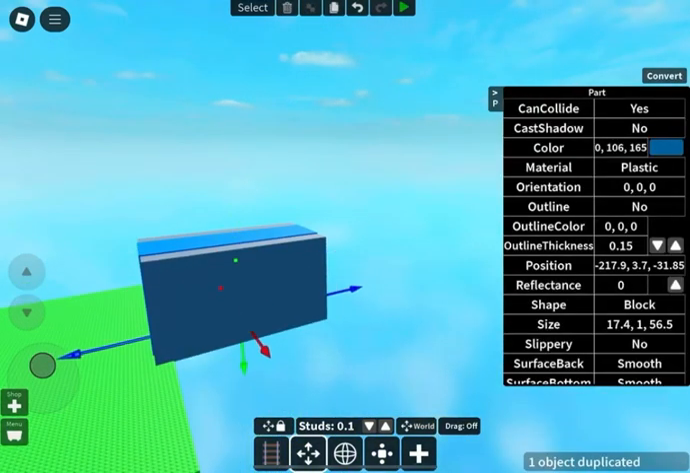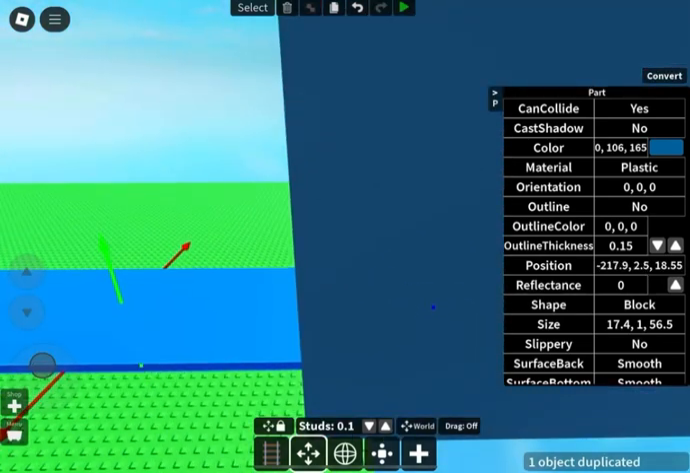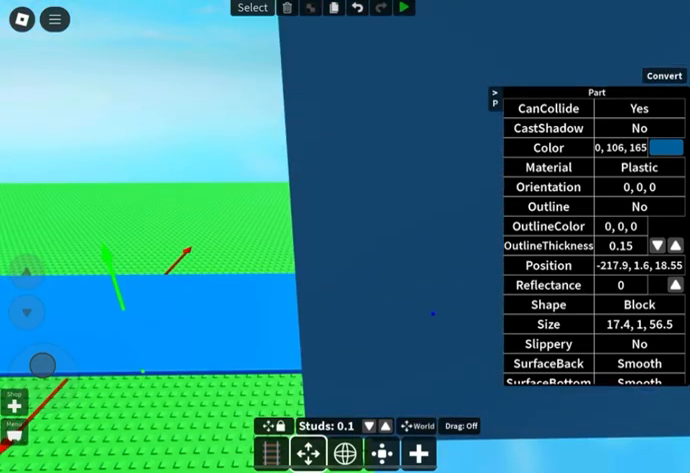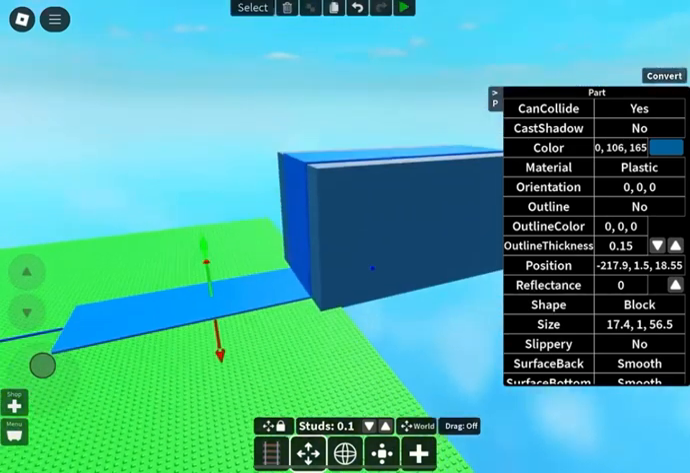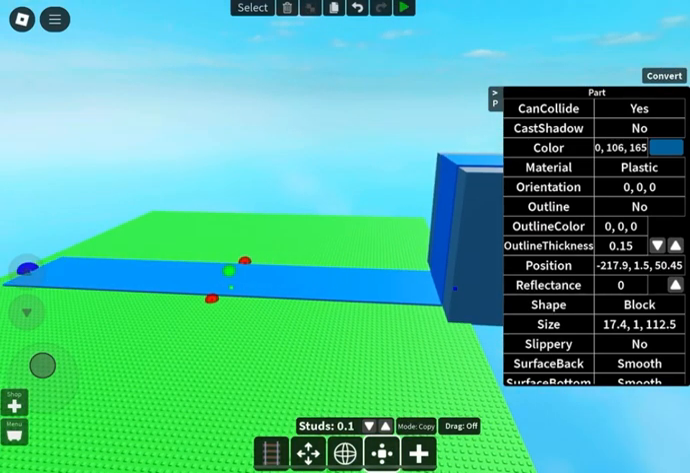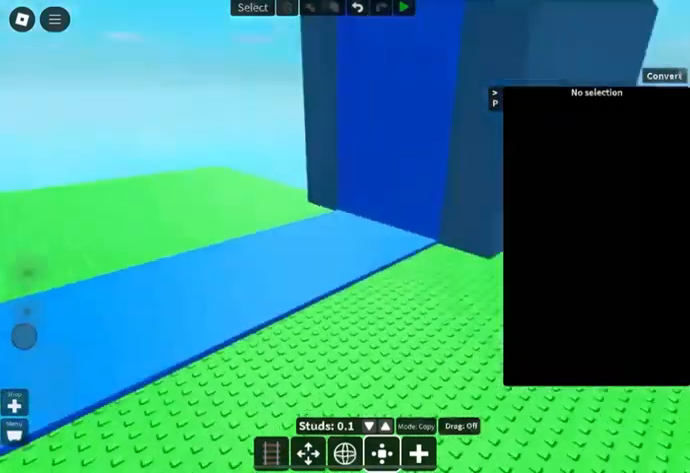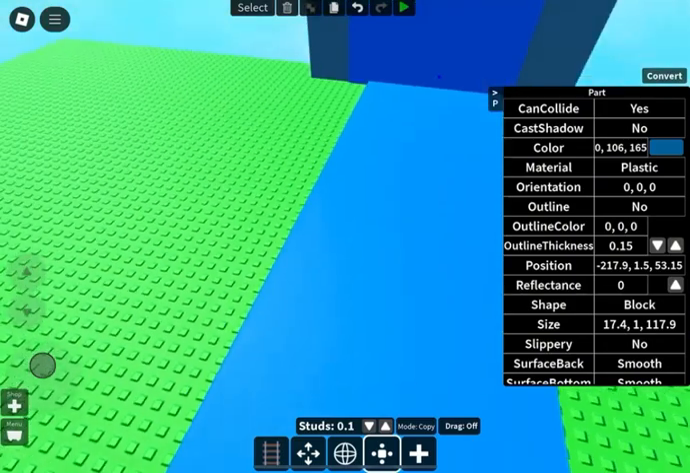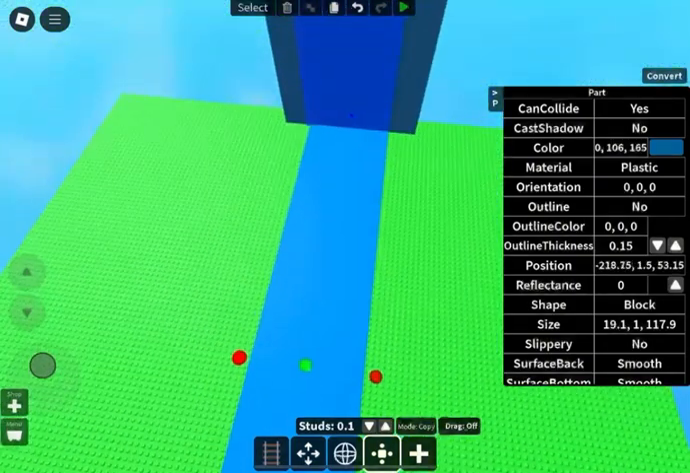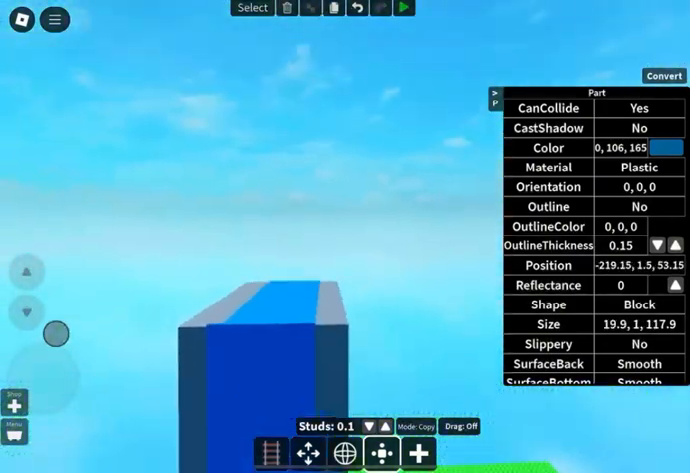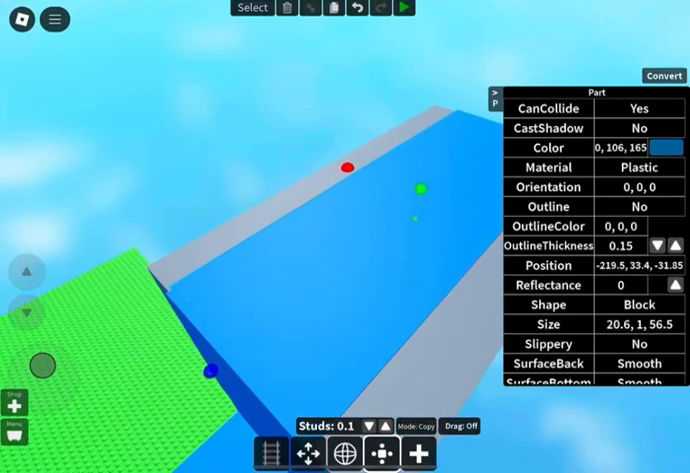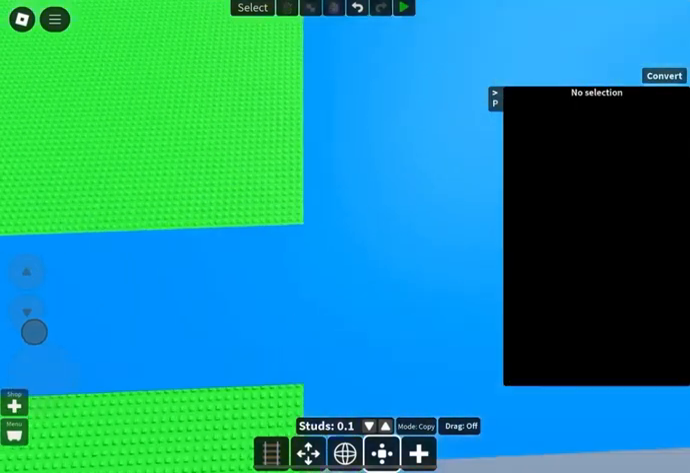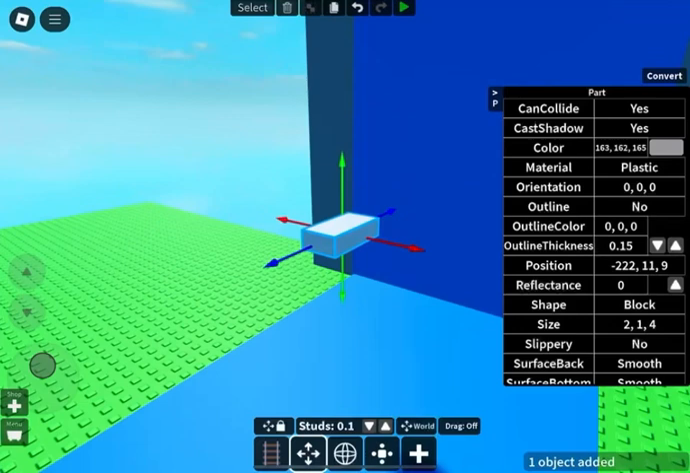Copy and paste the top blue block and place it on the bottom of the waterfall. It doesn't have to be this long, it's just an example. Place a part down and make it a circle.